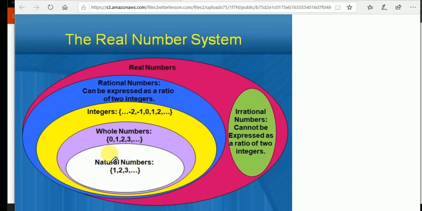Okay, so from this you get that all natural numbers are whole numbers, correct? All whole numbers are integers, correct? All integers are rational numbers, correct? All rational numbers are real numbers, correct? But when we come inside, if I say all whole numbers are integers, no. All integers are rational numbers, no. All rational numbers are integers, no.